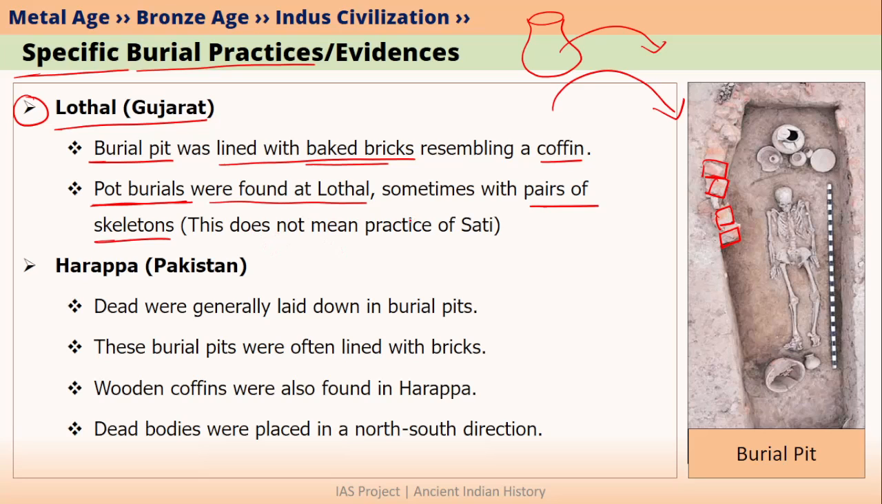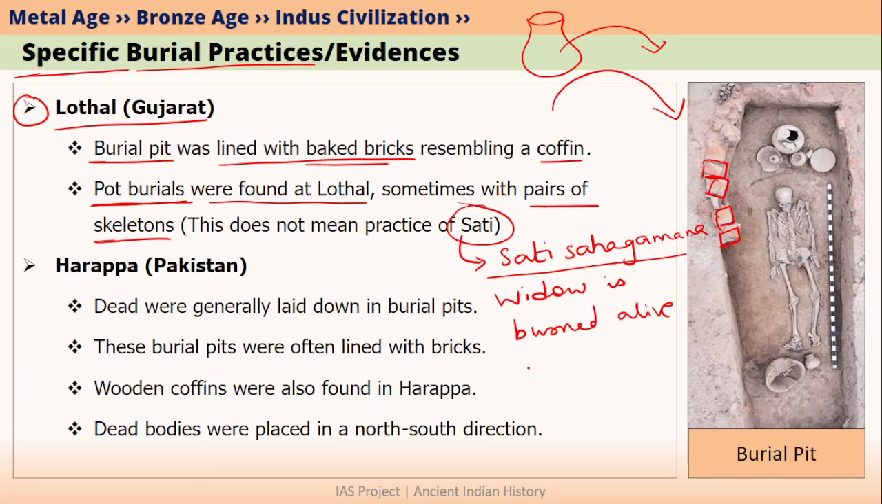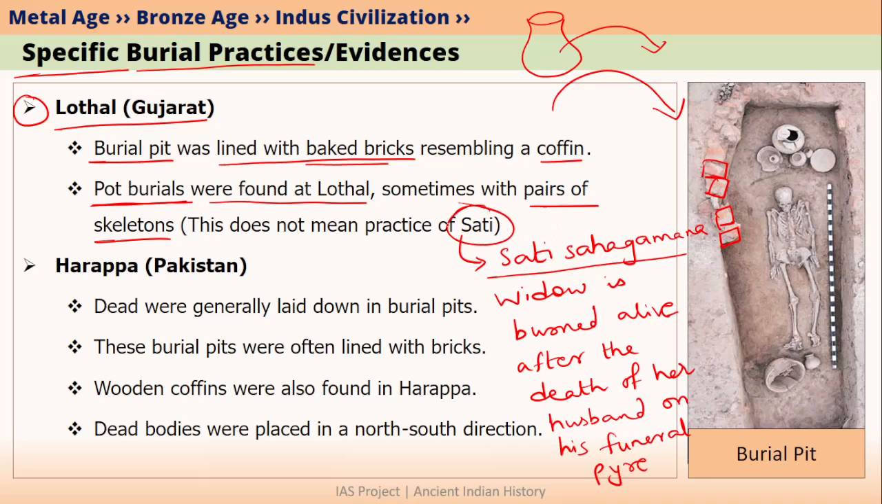However, we must note that this practice does not indicate that sati system was prevalent during Harappan culture. I hope you know about sati. Sati is also called sati sahagamana, where the widow is burned alive after the death of her husband on his funeral pyre. This practice was prevalent in India mainly till 19th century CE. We will talk about sati more when we talk in modern India about Raja Ram Mohan Roy and his Brahmo Samaj. Okay, that was about the burials that were practiced in Lothal during Harappan civilization.